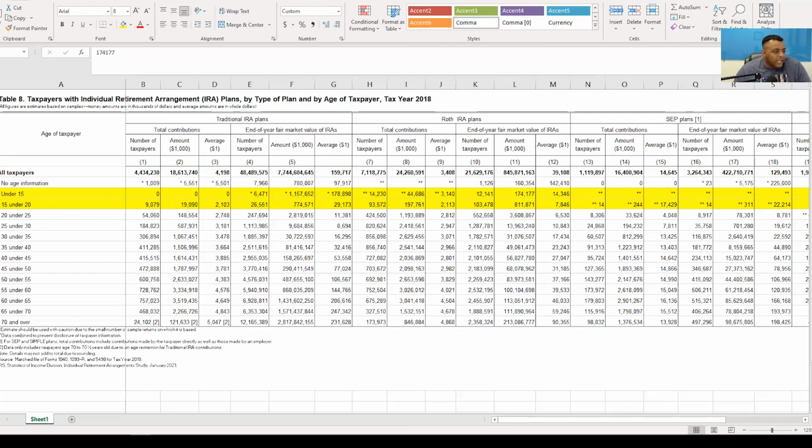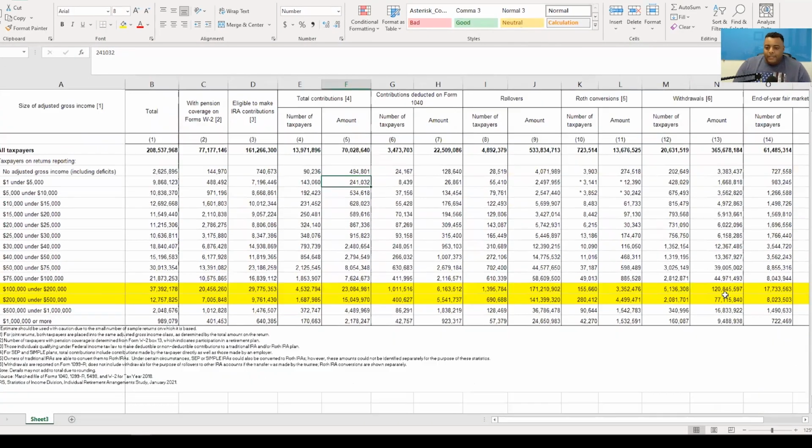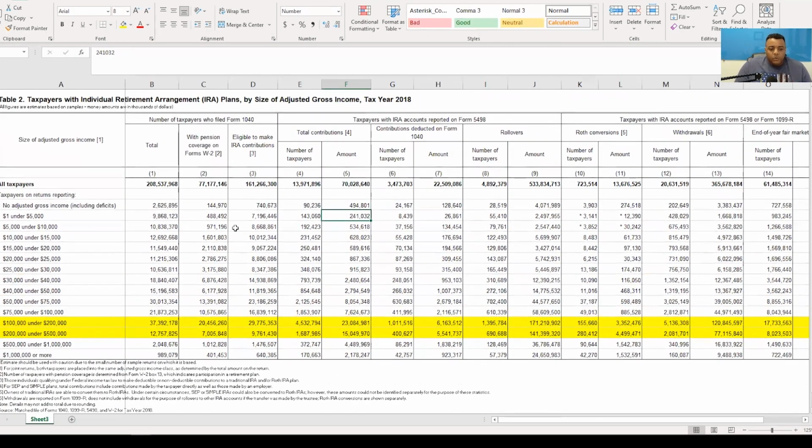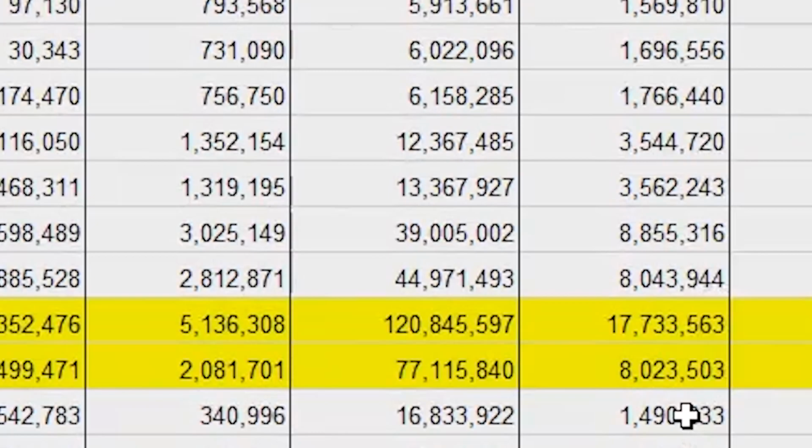So unless they change the tax code, it's a great strategy that's available. Okay. Now, let's talk about AGI. This is interesting. So the big debacle out there is that the wealthy are taking too much advantage of Roth IRAs and IRA accounts. Well, look at this.